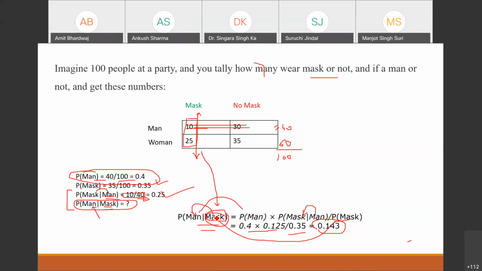So for the conditional probability, you have to check the complete data, the probability of mask. Because some women also have the mask and some men also have the mask, you cannot directly calculate this, because you have the data of mask only. You have to pick up this condition first. You cannot directly use this.